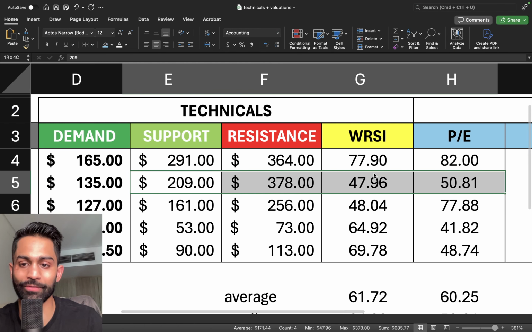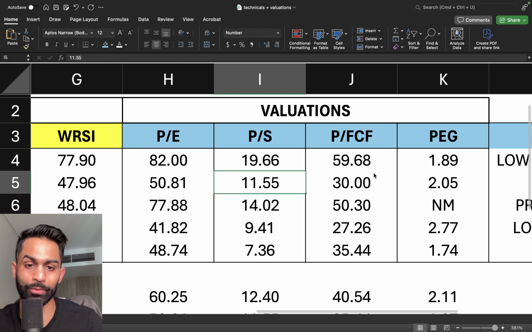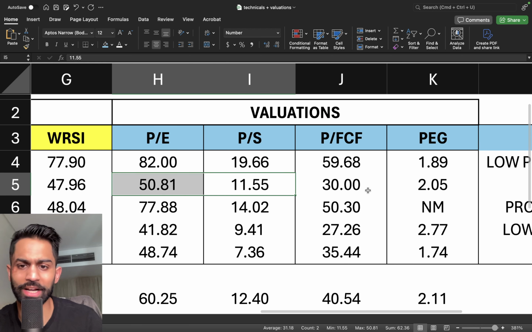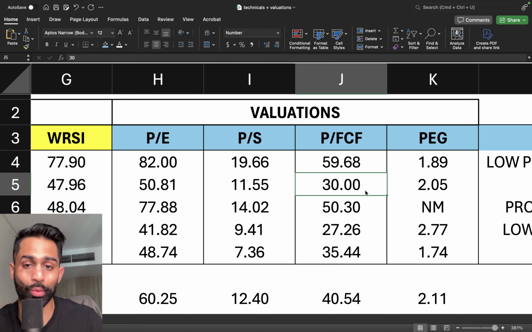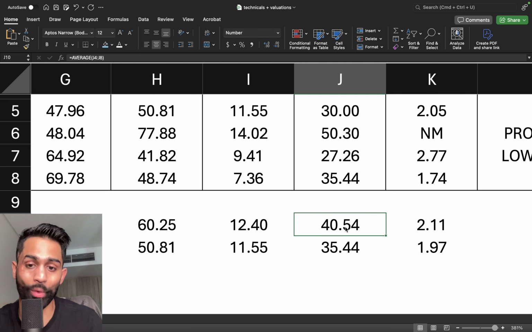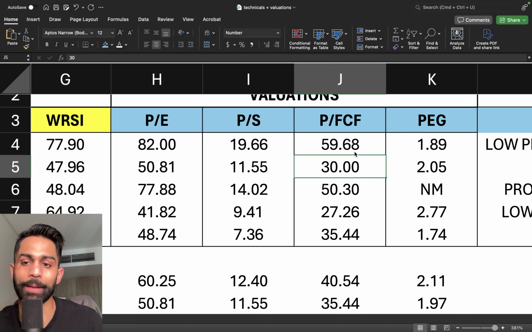Then, of course, looking at the valuations here: a 50.8 times earnings multiple with a price to sales of 11.5, perhaps one of the lower ones compared to CrowdStrike and Zscaler. And price to free cash flow at 30 is one of the lowest compared to the industry. The average is around 40 and the median is at 35, and Palo Alto is trading at 30 times cash flow. So definitely a lot better valuation.